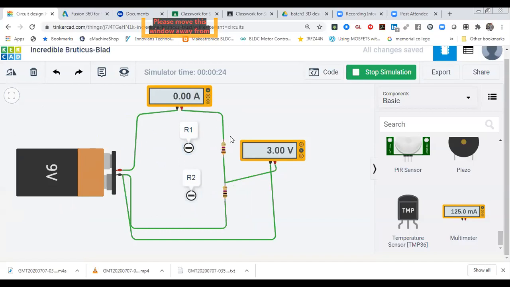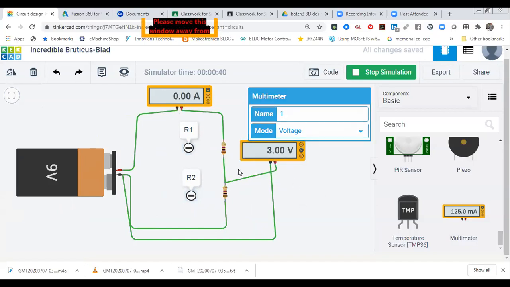If there is no current flowing in the circuit, how will the voltage get divided? So this circuit will not work properly and you will not get the proper voltage at the output. I told you, you can see it practically also. Now what I'm going to do is change that value to 1 ohm, and check what is happening at the 1 ohm value.